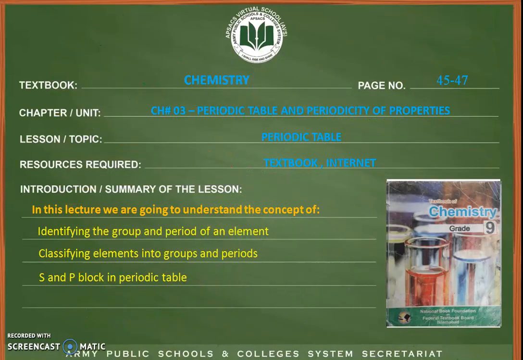In the lecture for this week, we are going to cover our book page number 45 to 47 of chapter number 3, Periodic Table and Periodicity of Properties. And the topic we are going to discuss is the periodic table. In this lecture, we are going to understand the concept of identifying the group and period of an element, classifying the elements into groups and periods, and S and P block elements in the periodic table.